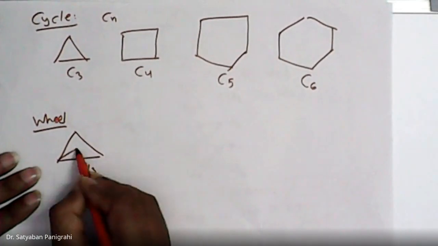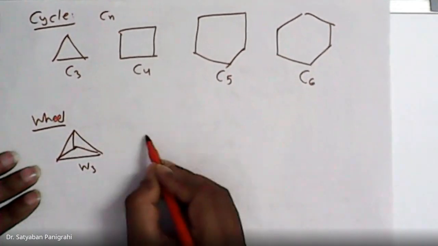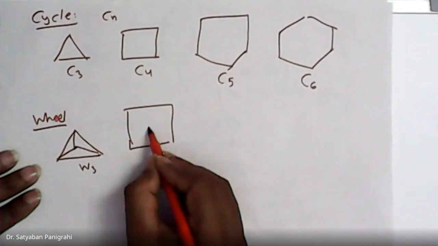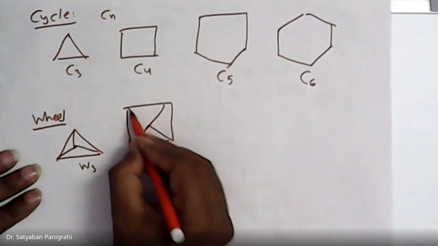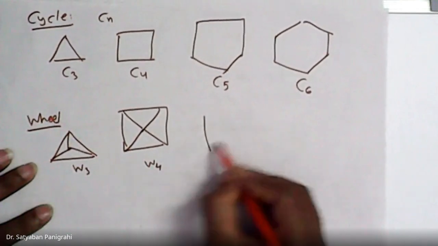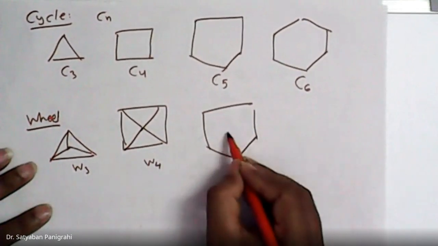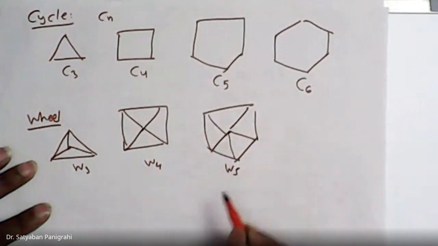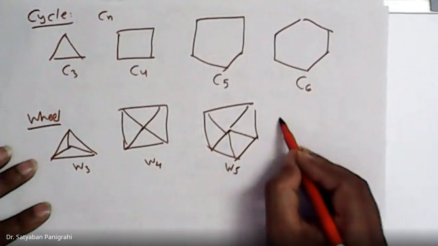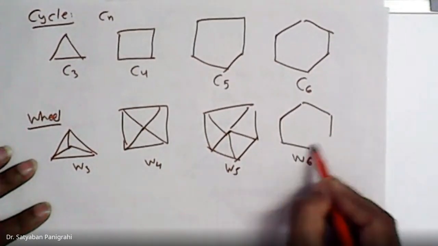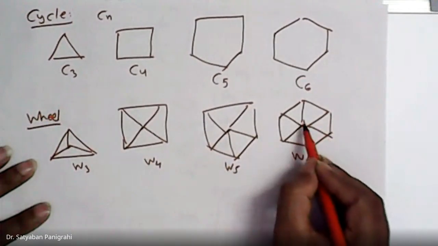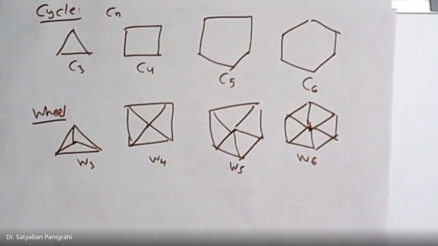W3, in the center there will be one vertex. W4, C4 with center one vertex. Similarly, for W5 we have this one, and for W6 also. W6. Okay.